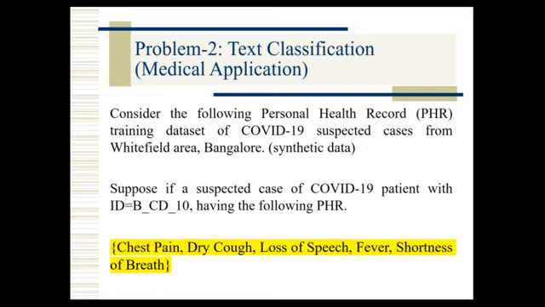I am taking one simple example. Let us assume we are now struggling with COVID-19, and I'm taking one synthetic data set. Whenever we go to a doctor, each patient has a record called a personal health record. In that personal health record, we can find all the features, like the value for cough, the blood sugar level, or other features.